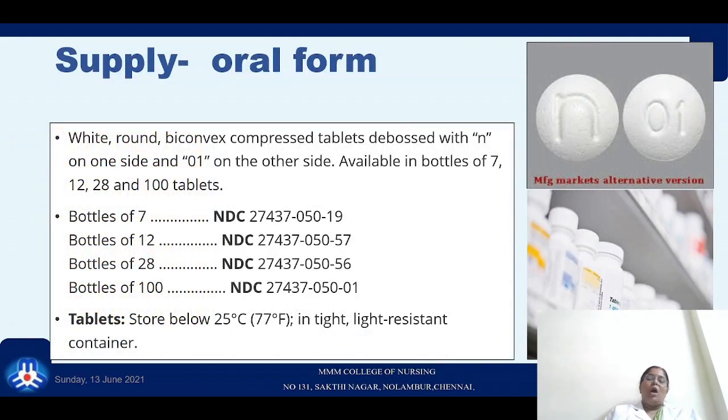So now, how it is supplied. Usually the oral tablet comes as white, round, biconvex compressed tablets debossed with N on one side and 0,1 on the other side. It is available in bottles of 7, 12, 28 and 100 tablets. Bottles of 7 come with a national code, which is given here in the slide. And how is it stored? It is stored below 25 degrees centigrade in a tight, light-resistant container.